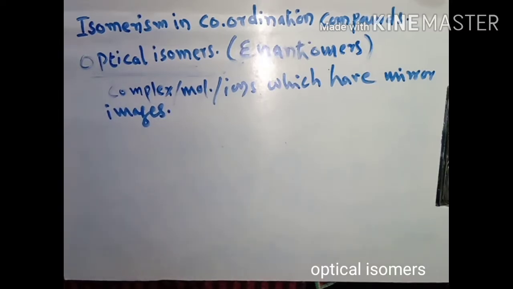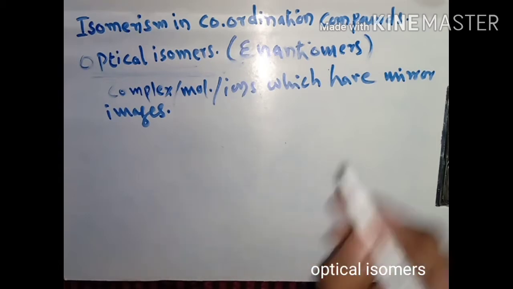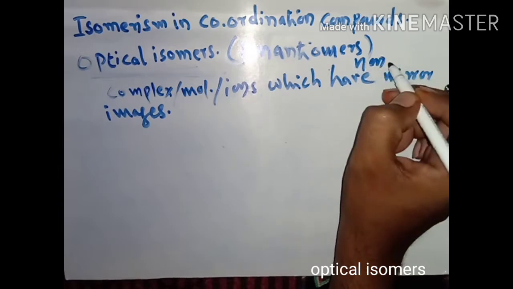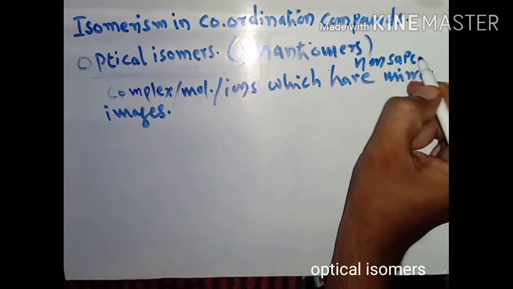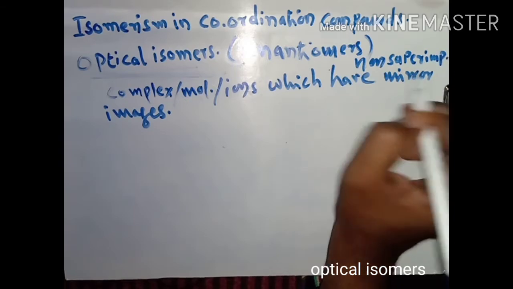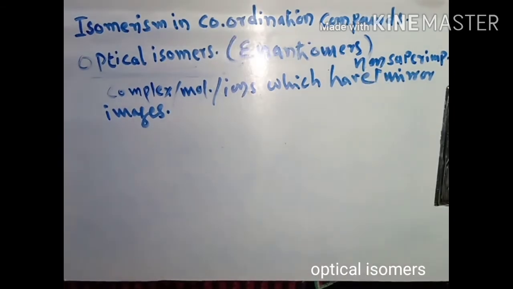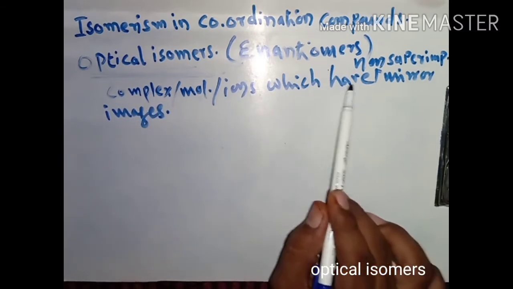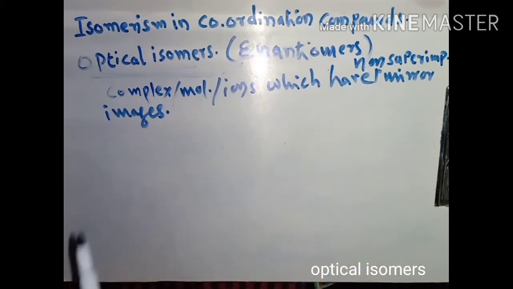Mirror images means the exact images, that are non-superimposable. What are optical isomers? Optical isomers are the complexes or molecules or ions which have non-superimposable mirror images. Means they have the exact mirror images. Such molecules are termed optical isomers.